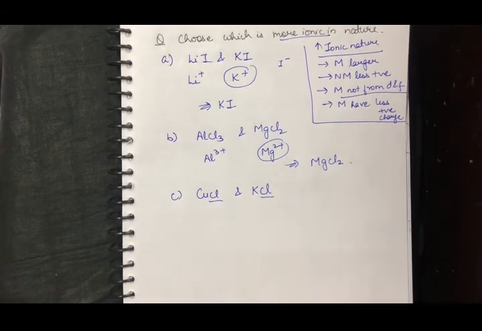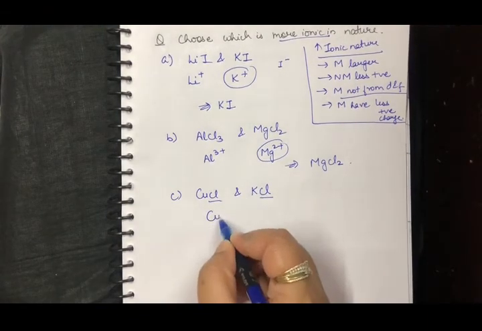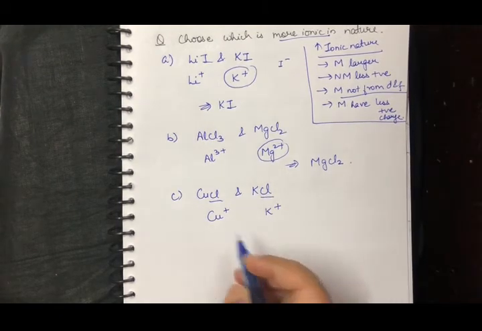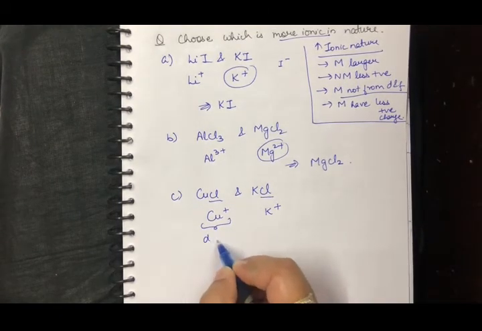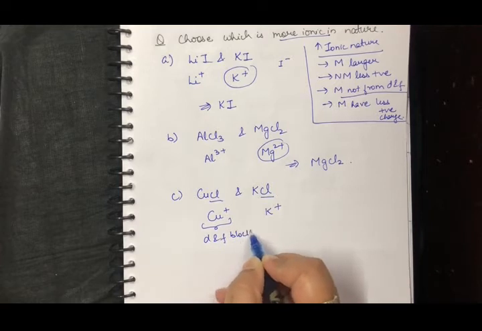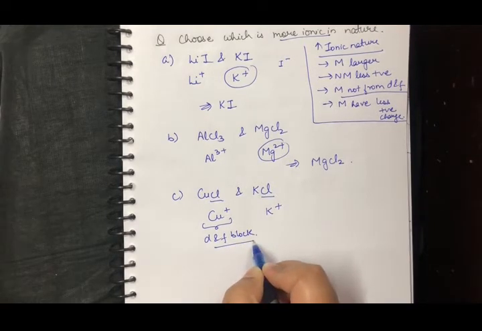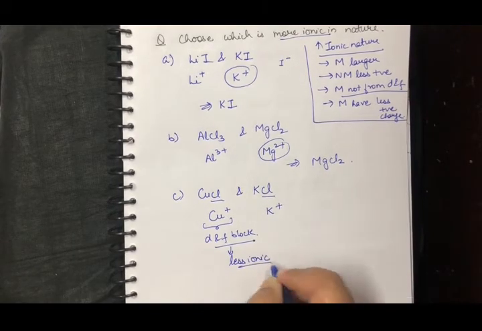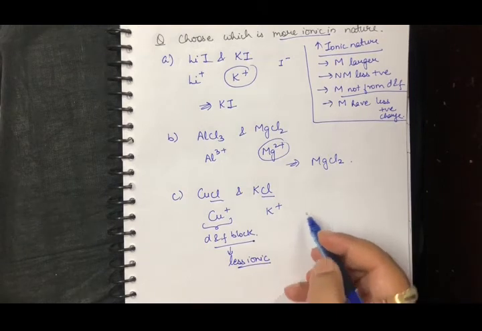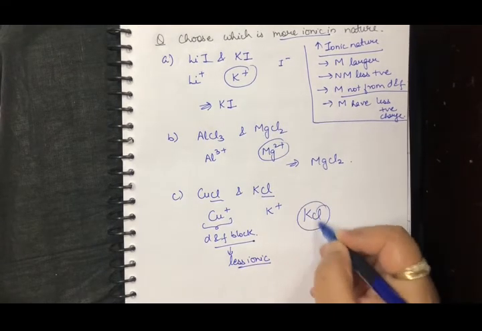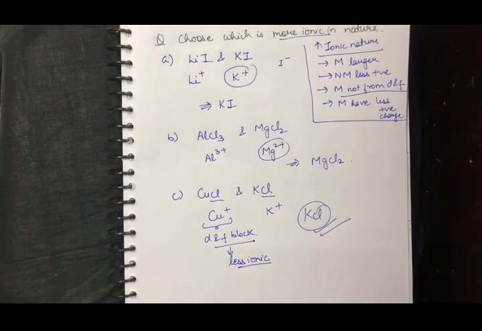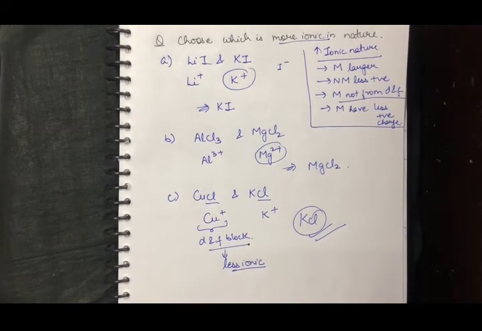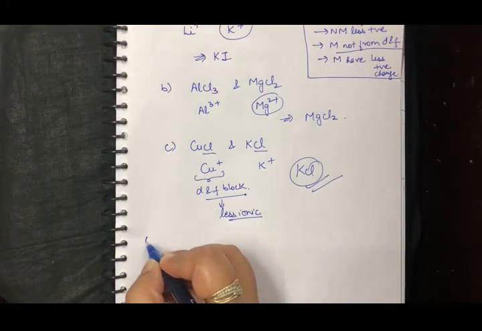Similarly, if I say it is CuCl and KCl, again my non-metal is same, it is in the same valency, so no need to consider it. You have Cu plus and K plus, but here we also know that copper belongs to D and F block, right? So if it is belonging to D and F block, it is more covalent, so it is going to be less ionic straight out. So who is going to be more ionic? It is going to be KCl. So you have to consider all the points that I have written above so that you can easily solve your question. Now let's do few more questions.